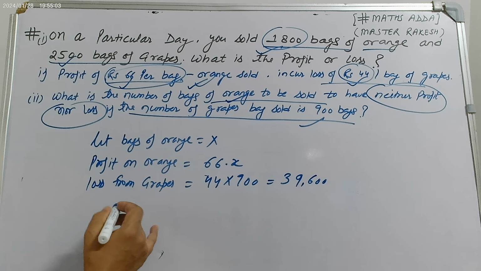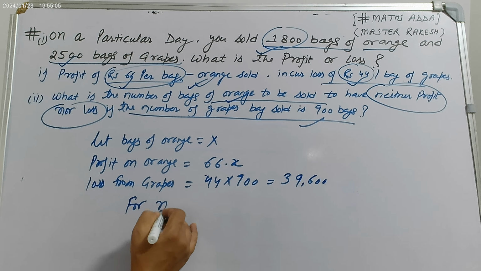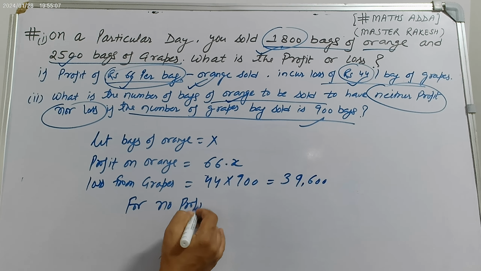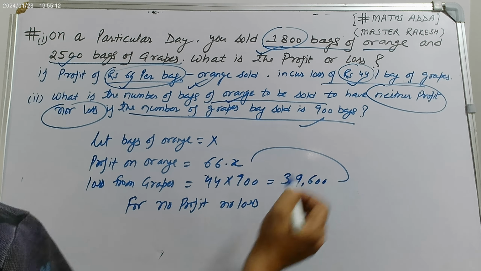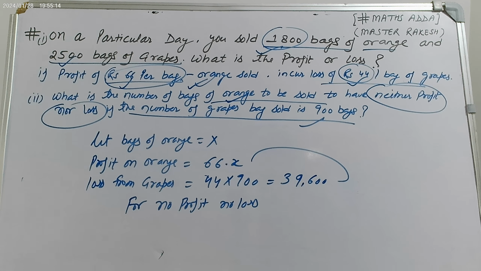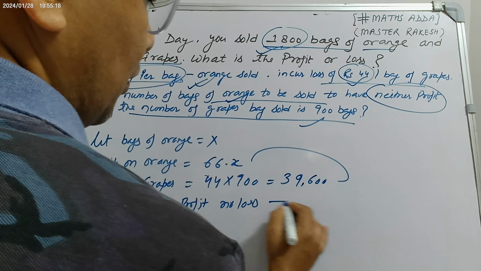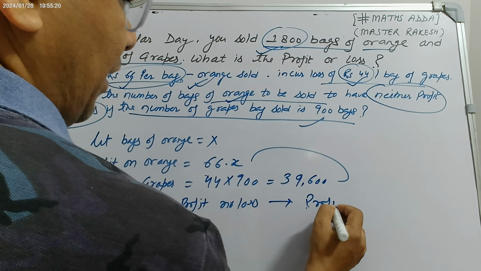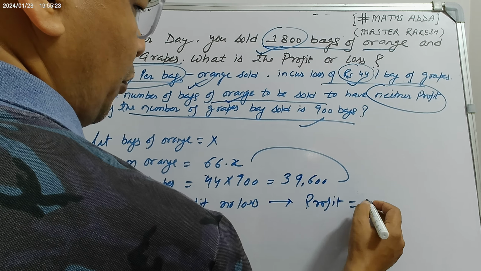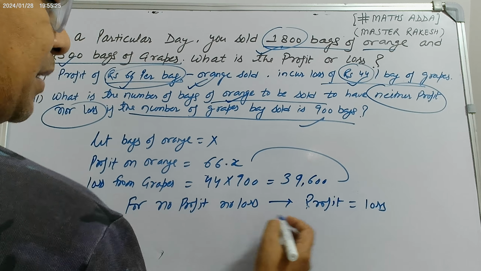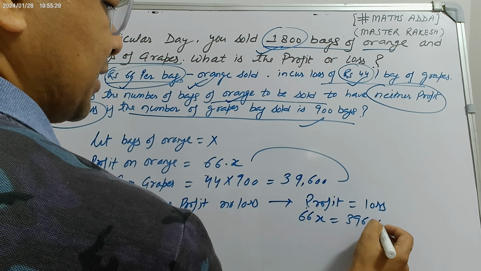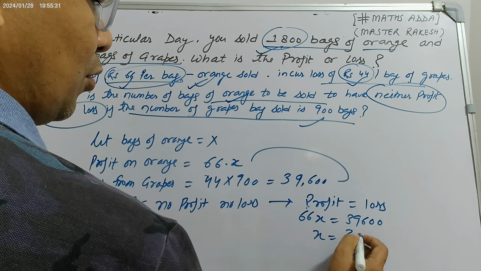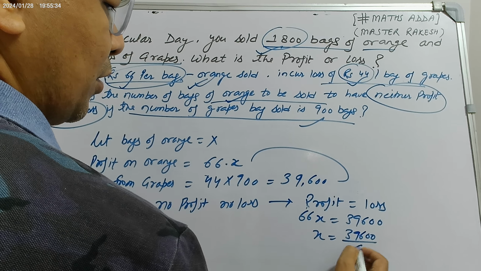So for no profit no loss, both have to be kept equal, means profit equals loss. If it is no profit no loss, then profit equals loss. Simple. So 66x equals 39,600, so x equals 39,600 upon 66.